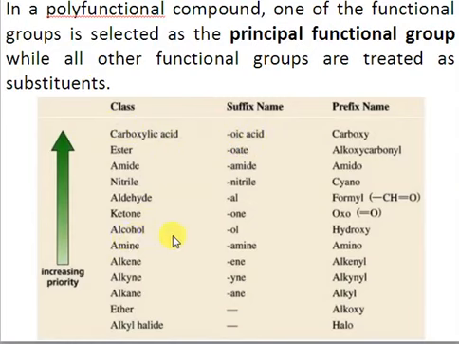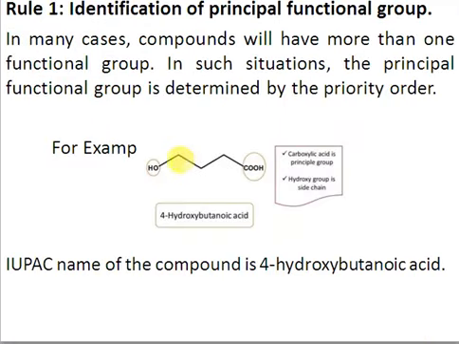And here we have an alcohol, so alcohol has a lower preference than carboxylic acid, so you will use the prefix for this alcohol, right? Here we have the structure, and we know from the preference order that alcohol has lower preference, so it's not the functional group, it will be considered a substituent, and the carboxylic acid will be the principal functional group, and the name should end with oic acid, right? Since we have to use the prefix for hydroxyl, we will use the word hydroxy, and that will end with oic acid.